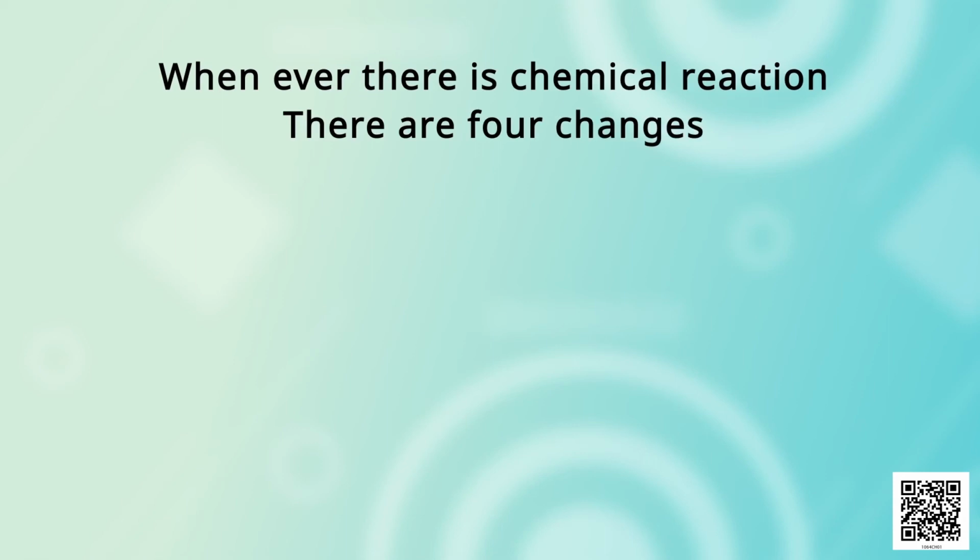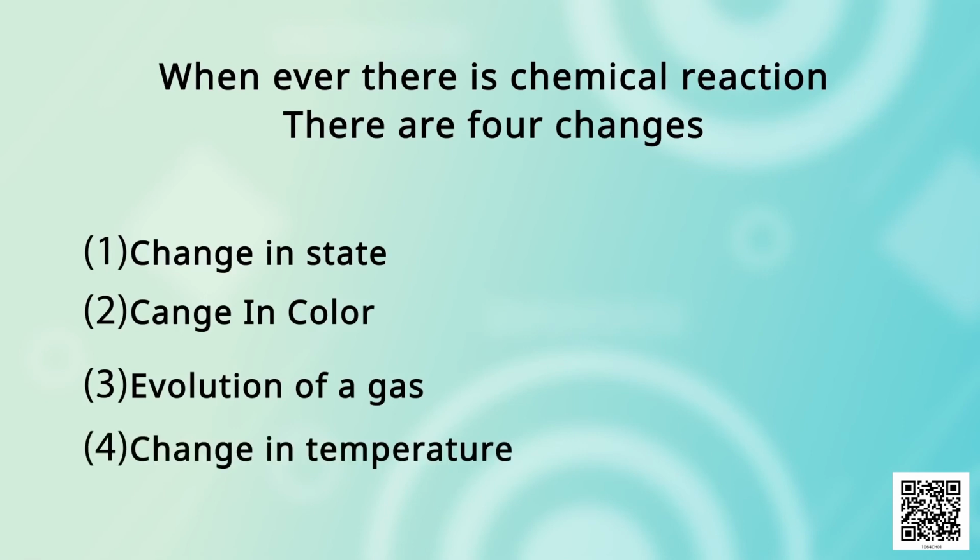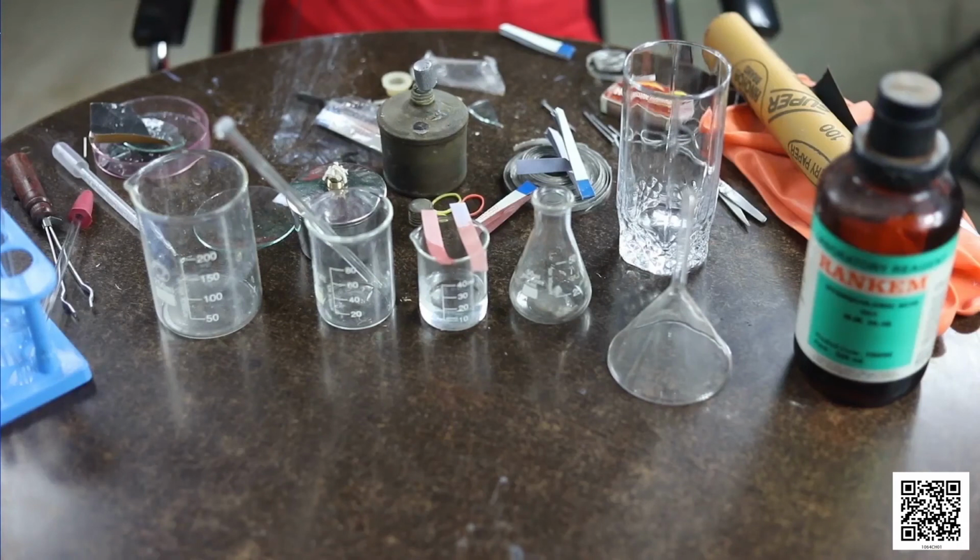Whenever there is a chemical reaction, we can observe following four changes: change in state, change in color, evolution of a gas, change in temperature. When two or more substances react together to form new substances in a chemical reaction, the substances which react are called reactants, and the substances which are formed after the chemical reaction are called products.